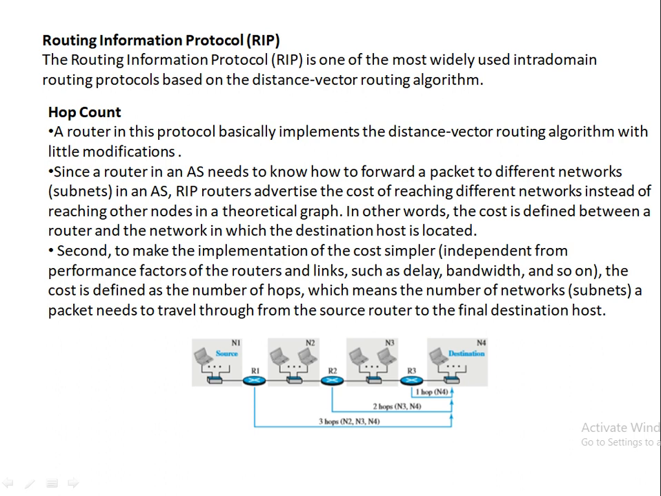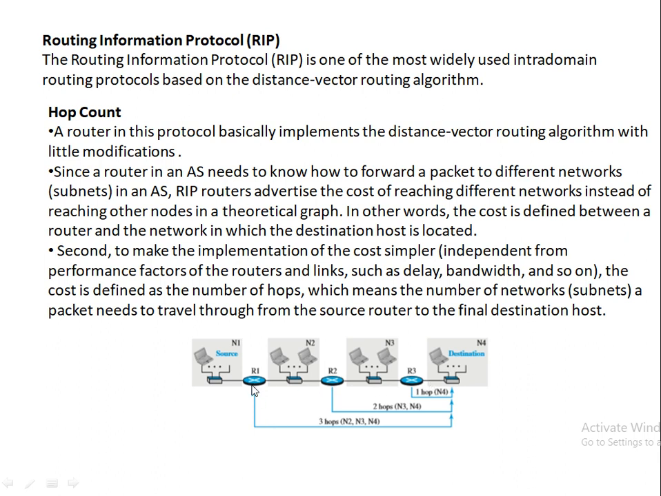The second point which we have to understand is that to make this implementation simpler, the cost is independent of performance factors like routers, links, delay, bandwidth, and so on. The cost is defined as the number of hops, which means the number of networks a packet has to travel from a router to the final destination. You can see here there are four networks connected: N1, N2, N3, and N4. These are connected by the three routers R1, R2, and R3.